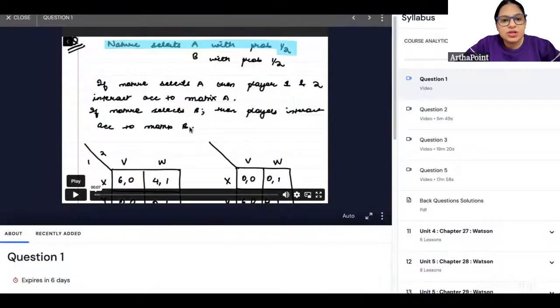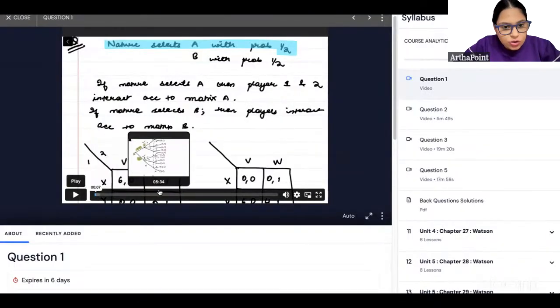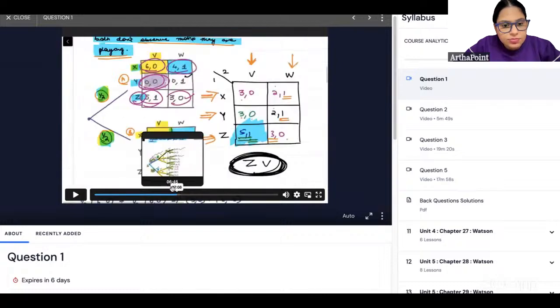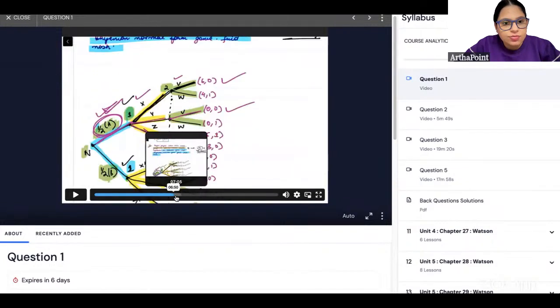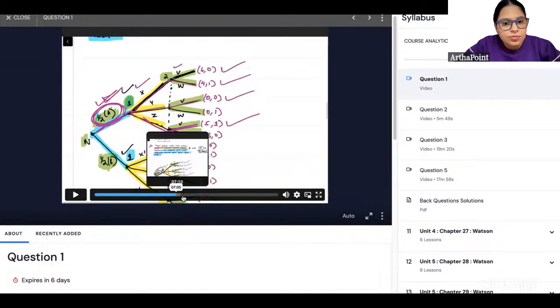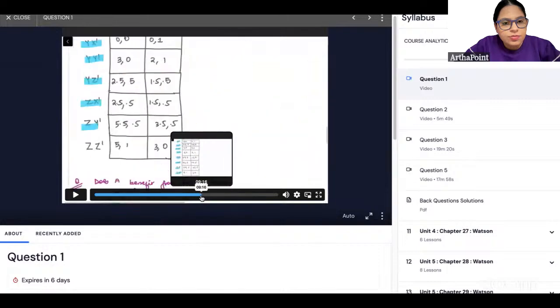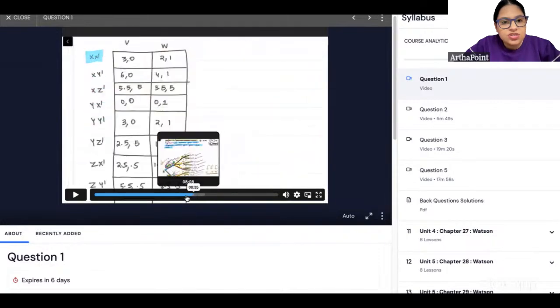तो अगर हम इसी में towards the end आ जाएं, I'm not sure if I will be able to do this. Yes, I'm able to play this. So you see this?